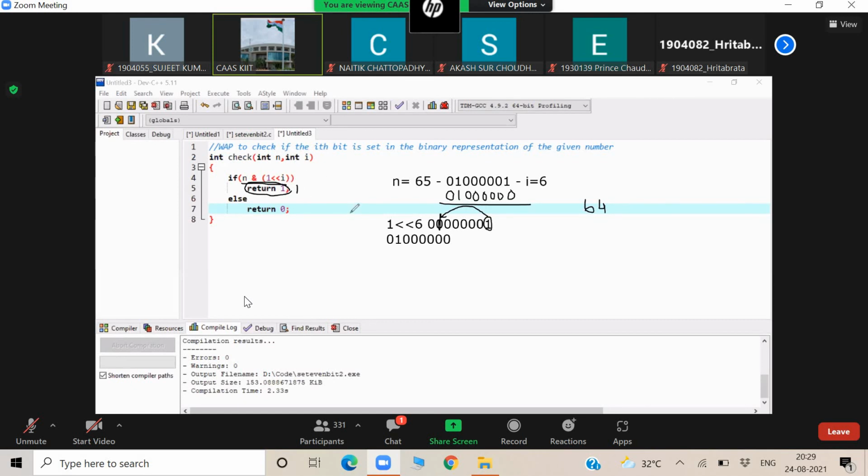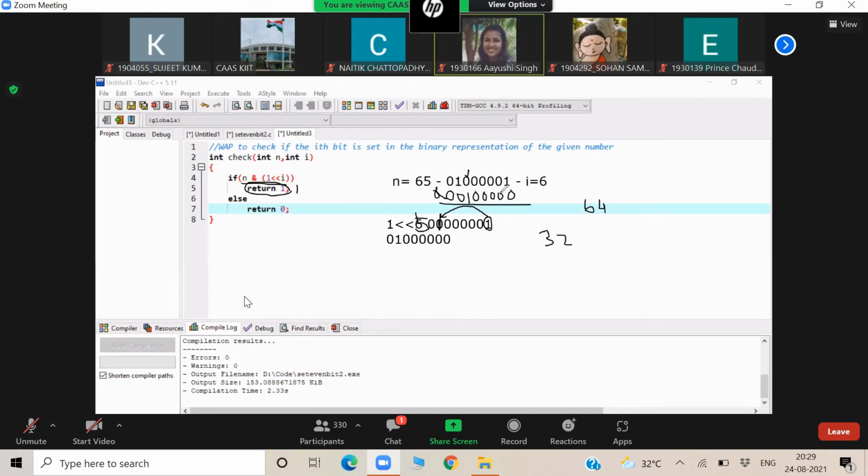Suppose I entered 5. What is the 5th bit here? 0. Now can anyone tell me what is 1 double less than 5? 32. And what is the binary value of 32? 0, 0, 1, 0, 0, 0, 0, 0. Now do the AND operation. What will the value be? 0. False. So return 0. That means the ith bit is not set. The 5th bit is not set here.